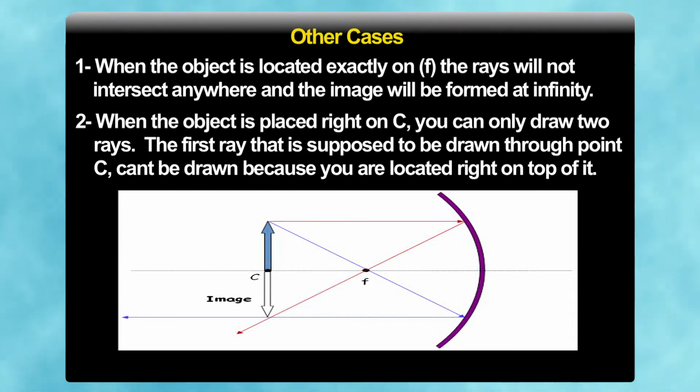The second ray, which goes through the focus, after reflection from the mirror will become parallel to the principal axis. So, where is the intersection of the two rays? It is exactly on the center of curvature. So, the image will be formed at the center of curvature. It will be equal in size and real.